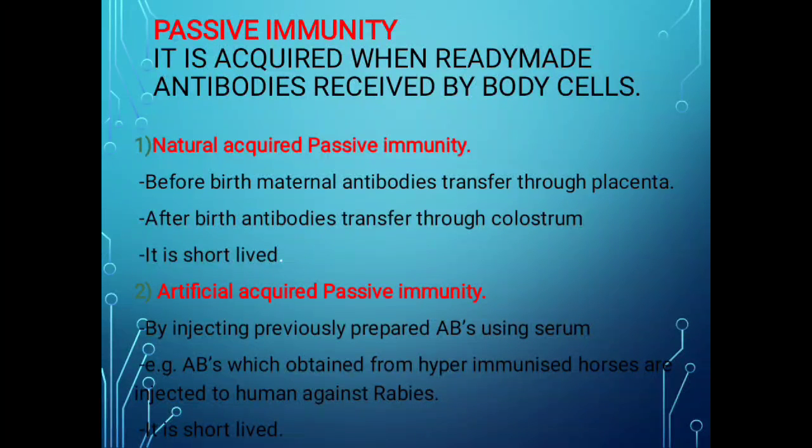For example, you have heard about the disease rabies.